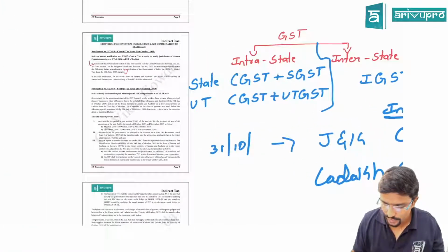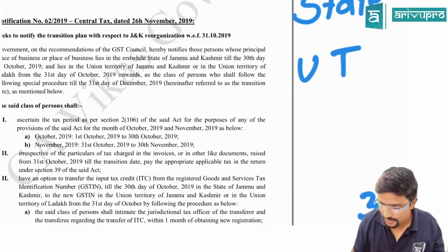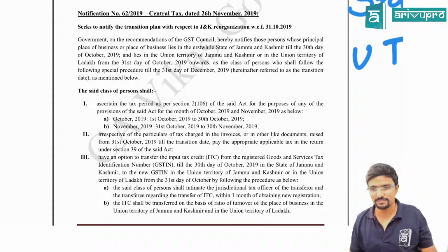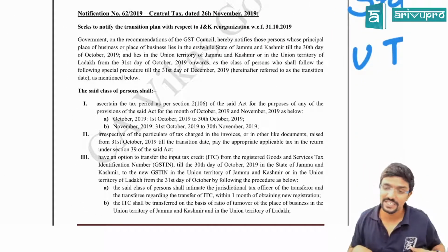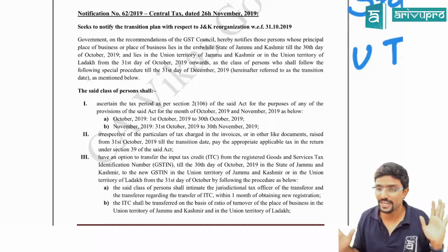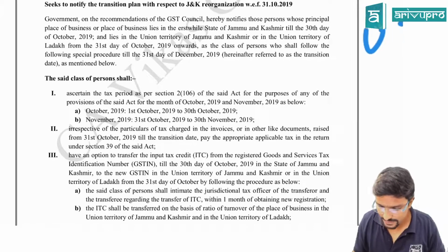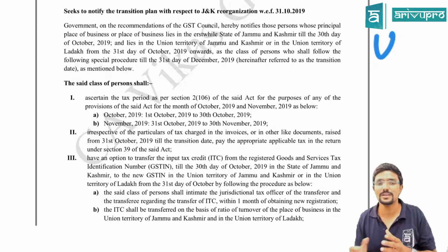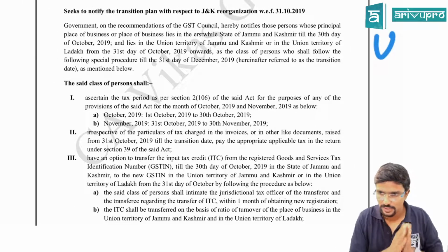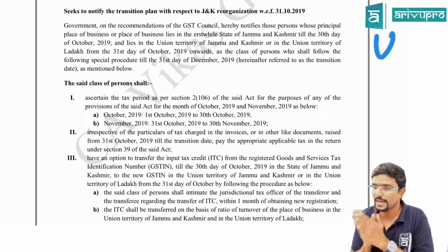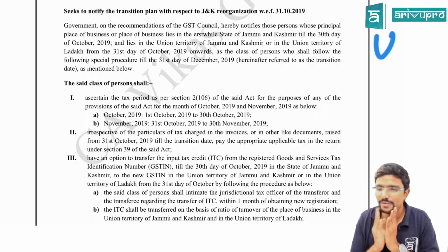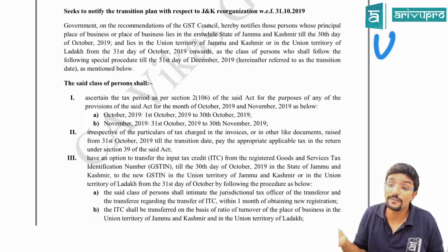Agree? Hope you guys understood the concept. That is what is given here. So there is some transition provision. Okay, sir, what if I have CGST credit? What if I have UTGST credit? What should I do? Can I carry it forward? They have given some transition period. Transition period means, from 31st October, Jammu and Kashmir will be called Union Territory, Ladakh will be called Union Territory, but we will give some extra time for you to adapt to the change.